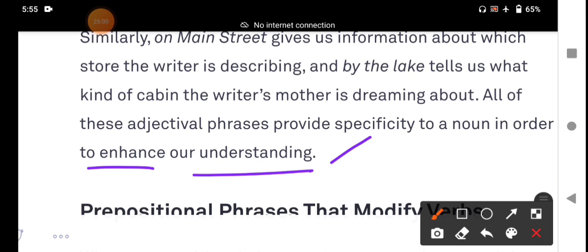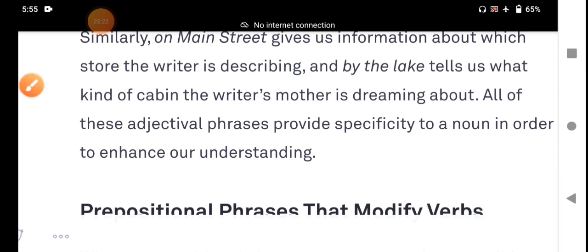They tell what kind, whose. It gives more information about the noun. That is more important, my students.